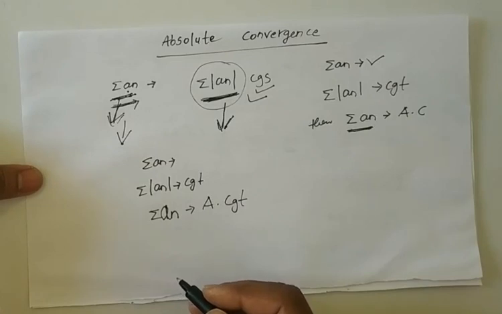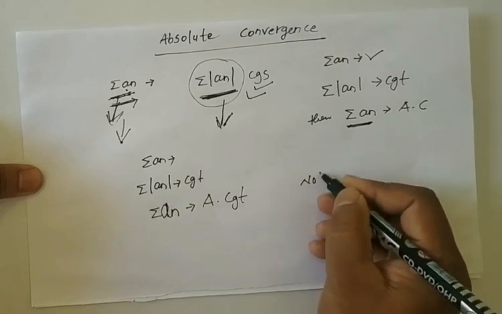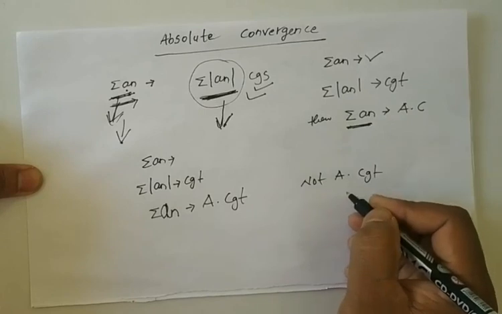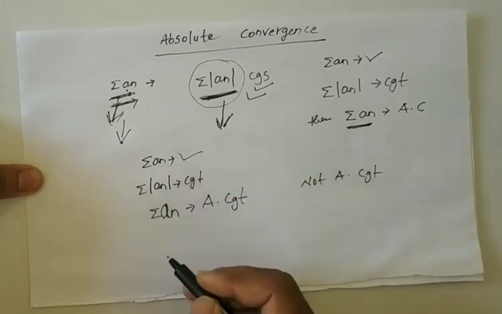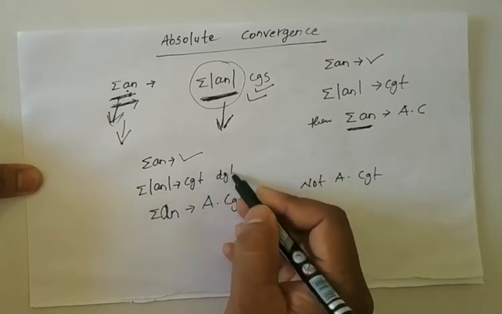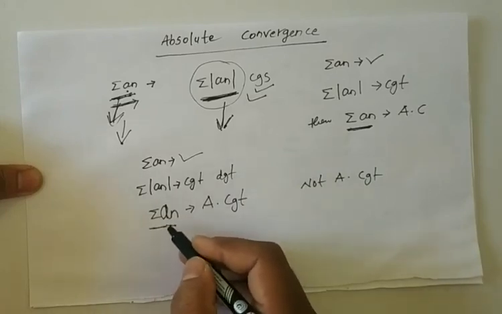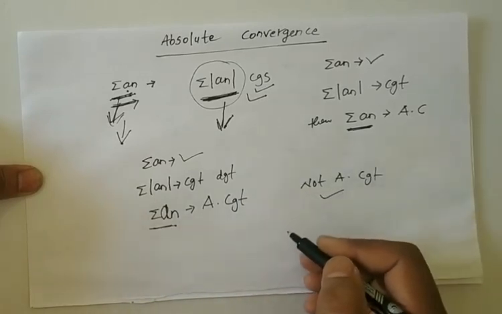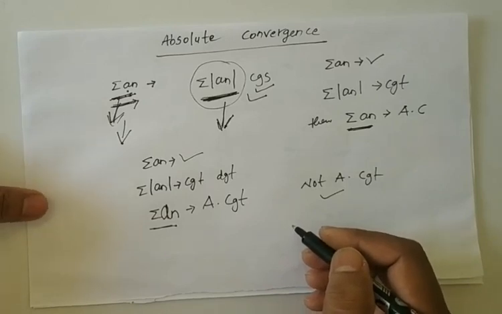Now, not absolutely convergent means this: suppose summation a n is a given series. If summation modulus of a n is divergent, then we can say that the given series summation a n is not absolutely convergent.